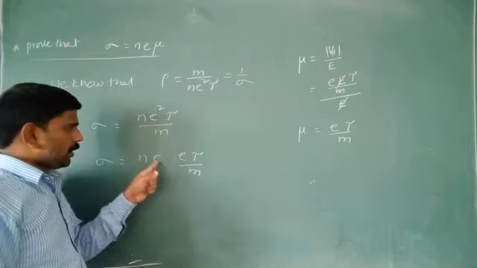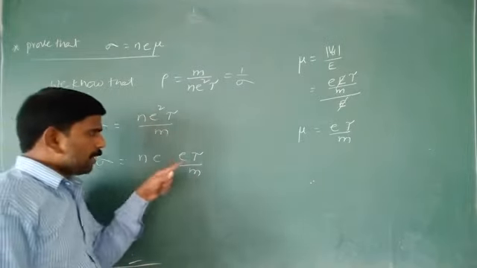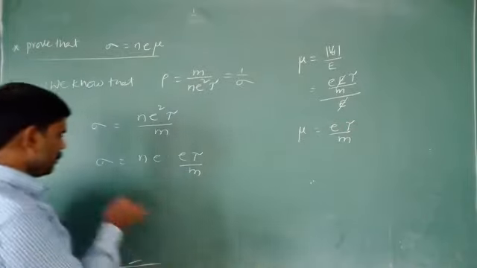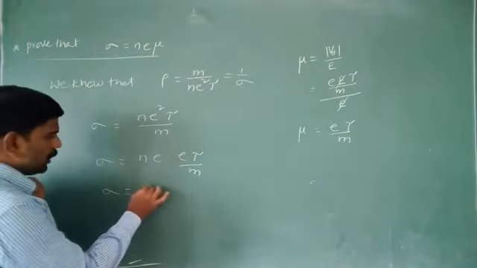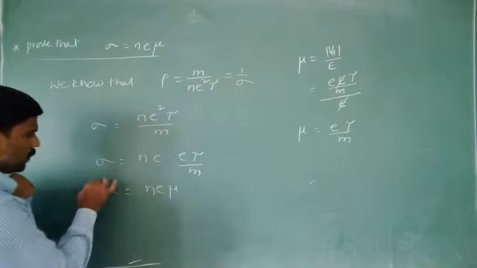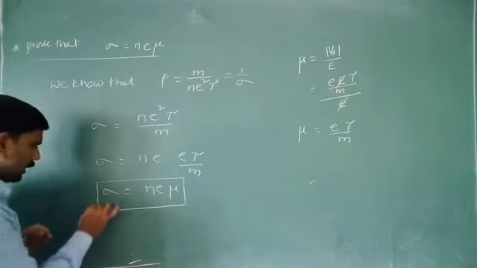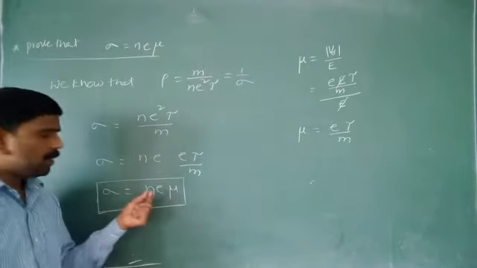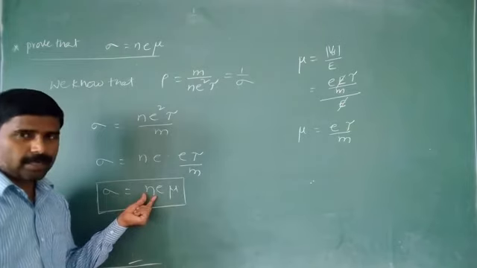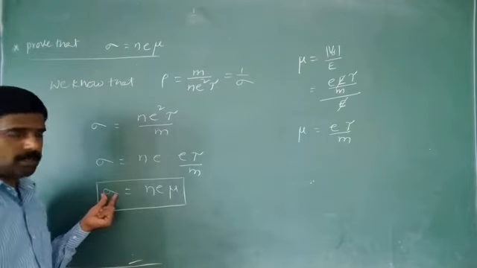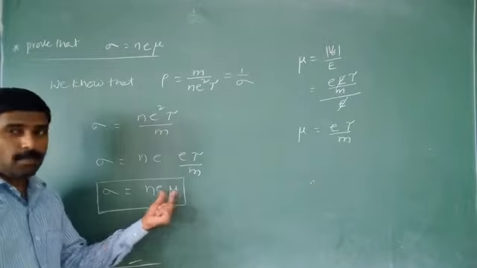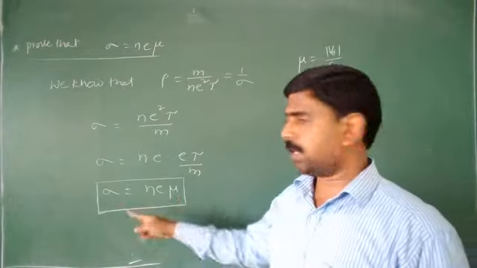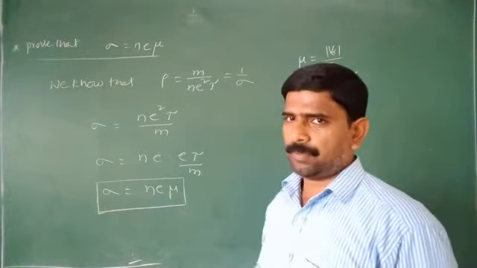So e square we write as e into e. But observe this one, e tau by m is nothing but the mobility mu. Therefore, sigma is equal to n e mu. Here sigma is the conductivity. When the number of charge carriers in the conductor increases, conductivity increases. Mu is the mobility.